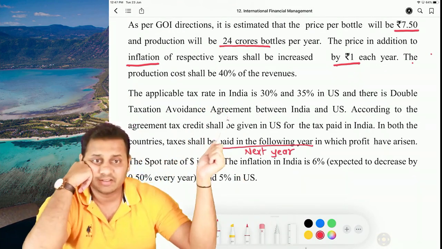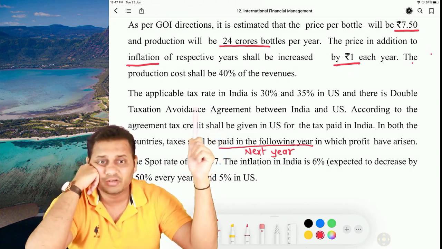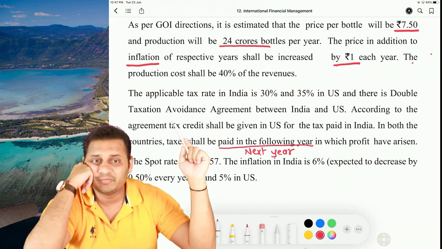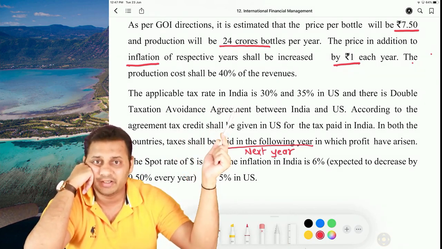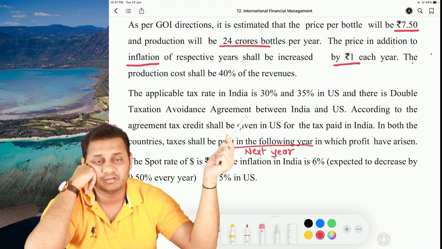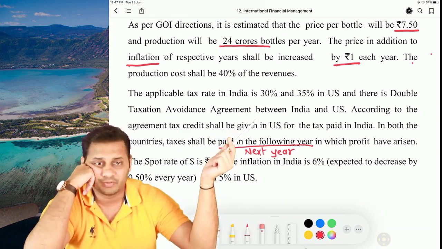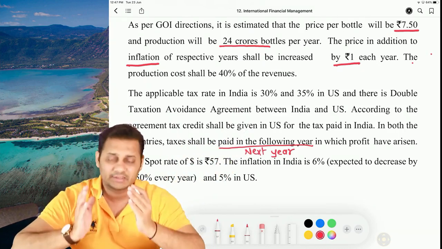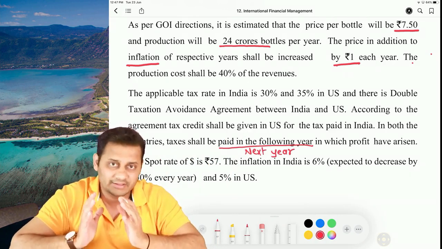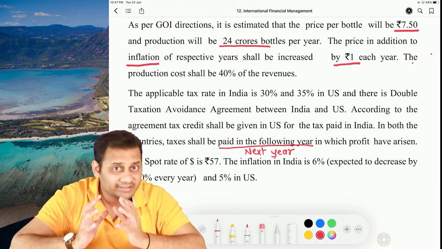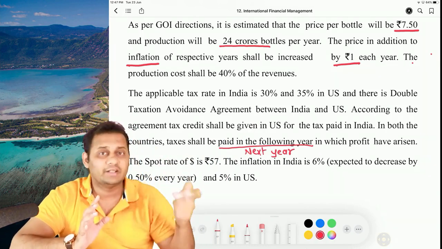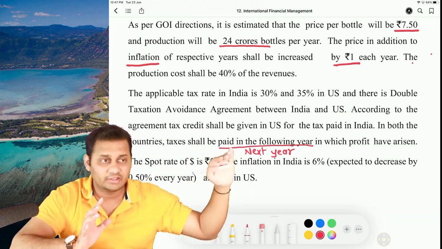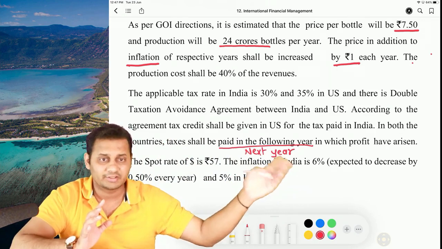The applicable tax rate in India is 30% and in US is 35%. And there is a double tax avoidance agreement between both the countries. That means whatever tax has been paid in India, we will get the credit of the same in America while paying the tax in America. In both the countries, taxes shall be paid in the following year. That means the tax calculated on this year's earnings will be paid next year. For the earnings of next year, the tax will be paid in the third year, then third year's earnings, the tax will be payable in the fourth year, and so on.